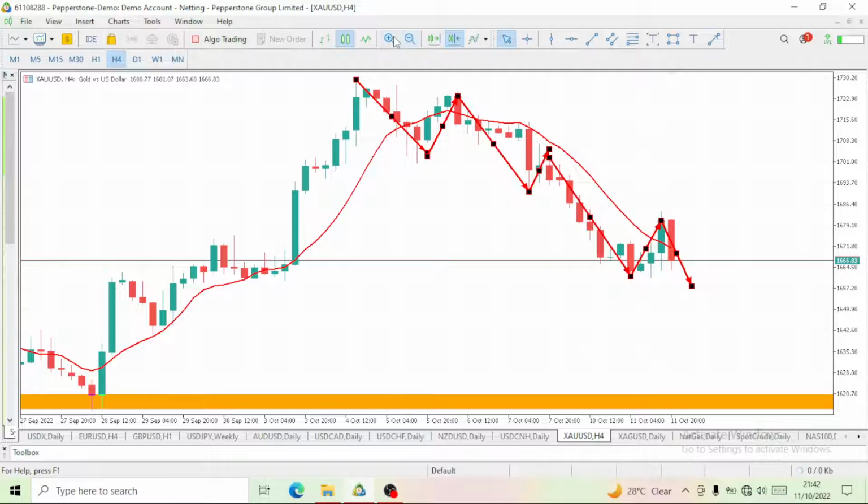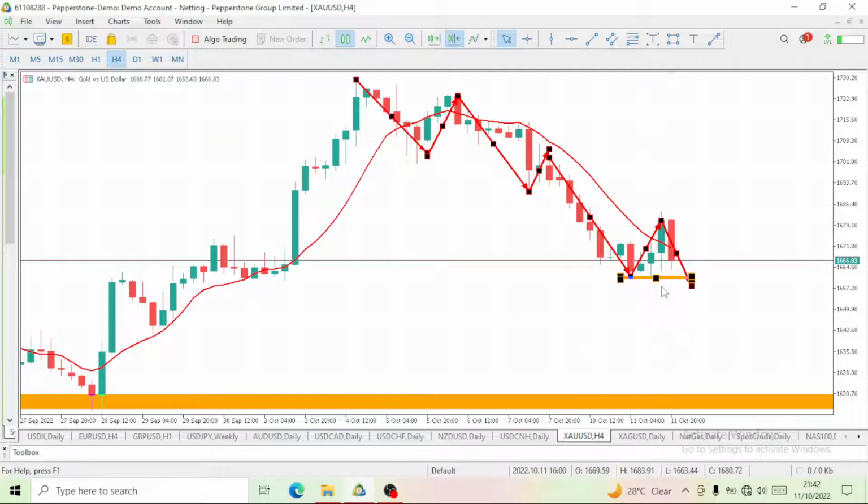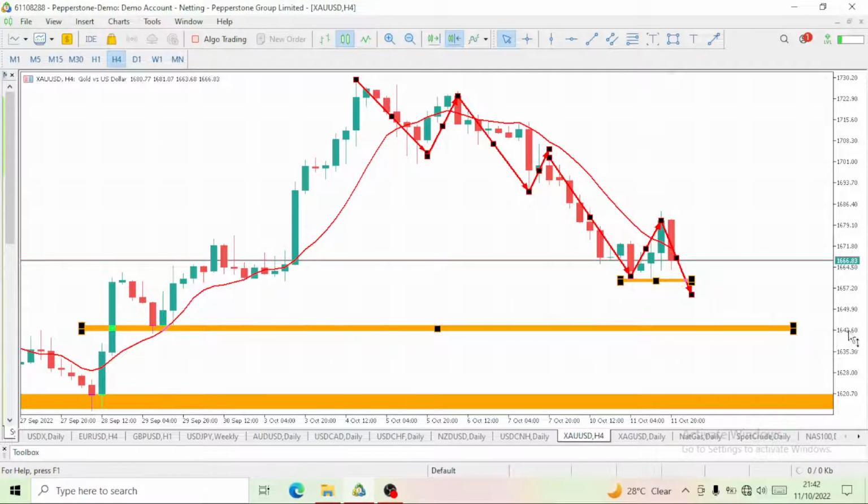If you want to take this trade, I personally would say maybe once the price breaks these lows on the 4-hour time frame, where we had a pullback, once price can break below it, then you can enter to short this gold, and we would see it drop to the next level of 1642. We are currently at 1666. It depends on when you're watching it, by the way. It could have dropped further down. So we would want to see a drop to a level of 1642.